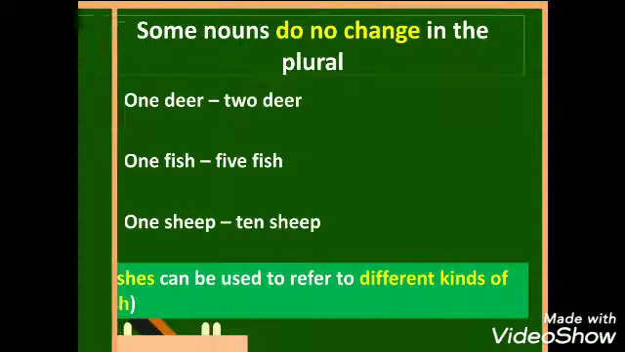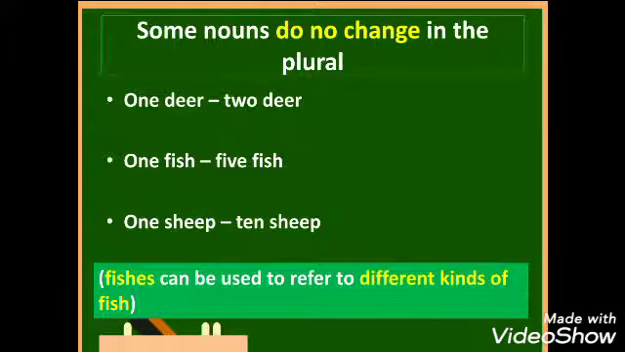The next rule, some nouns do not change in the plural, like the nouns deer, fish, sheep. One deer, two deer. One fish, five fish. One ship, ten ship. There is an exception. The word fishes can be used to refer to different kinds of fish.